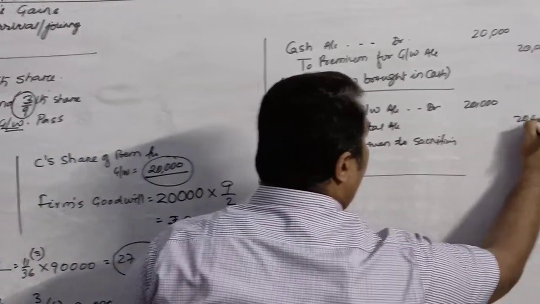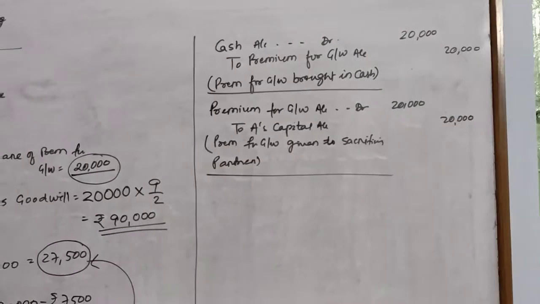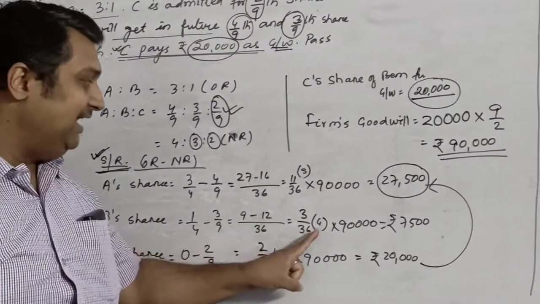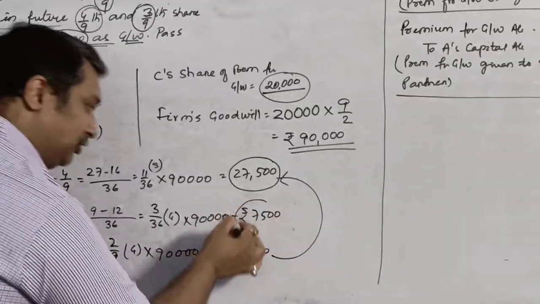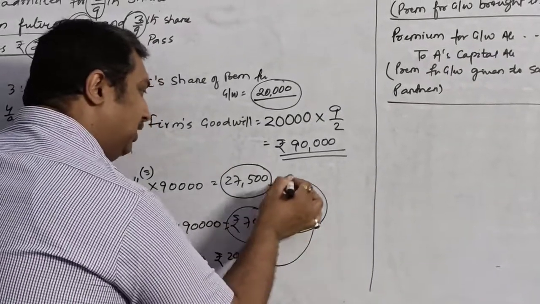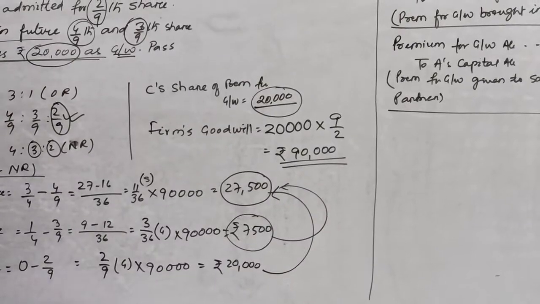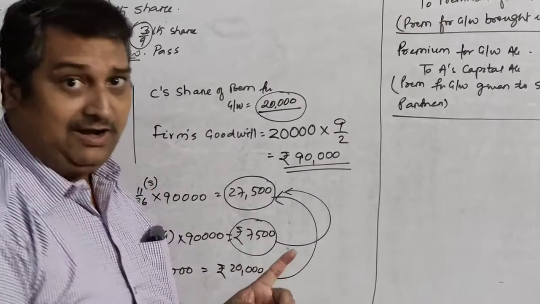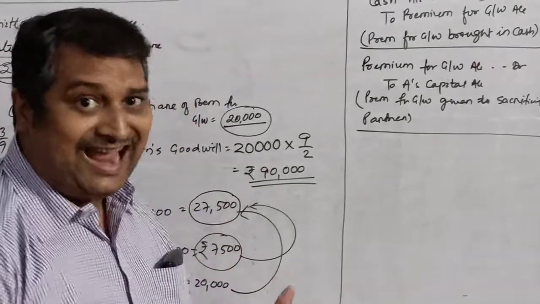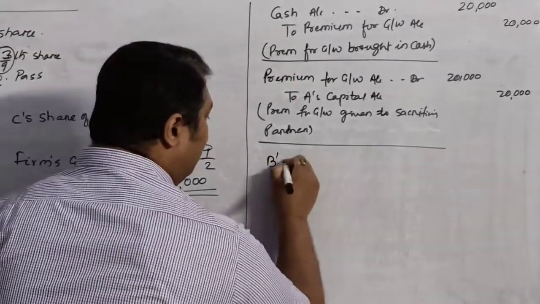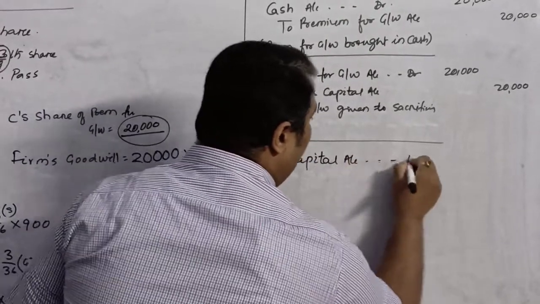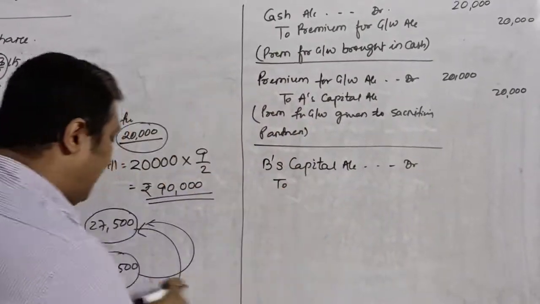Similarly, once again we come back and we see that another partner B has been gaining. So he will also pay this to A. Now since B will be paying, see B is an old partner. So he will not pay it in cash. So his capital needs to be debited because he is paying. B's capital account debit. He is also paying to whom?